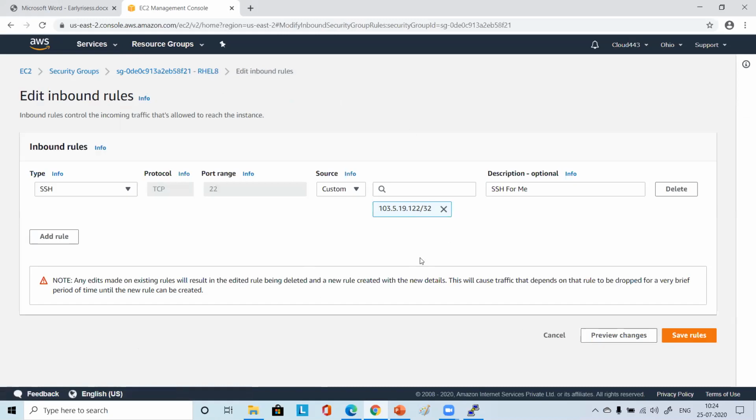Now you just see this instance here. It will show like this. Some IP will be there. You click on this custom and choose my IP. Okay. Click on that. It will change. Whatever is there now, it will change. Okay. For me, it will not change because it's not changing for me, right? So now just click on save rules.